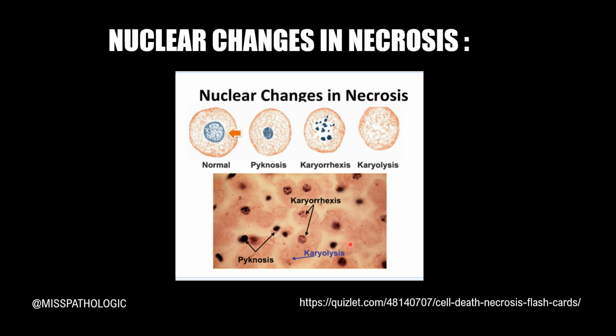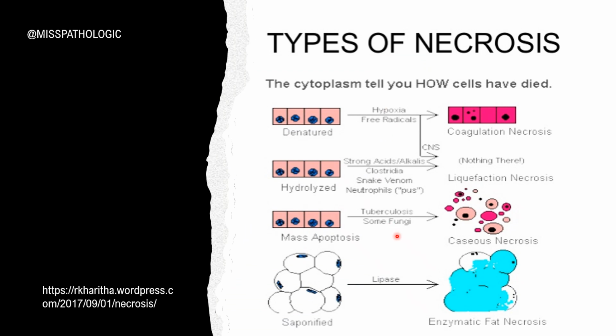On light microscopy, this is how pycnosis looks, that is, complete chromatin condensation. Karyorrhexis is fragmentation of the nucleus, and karyolysis is fading away or the dissolution of the nucleus. So before I move into detail about the types of necrosis, this is a wonderful picture which gives you an overview of the same. Always remember that the cytoplasm will tell you how the cells have died.